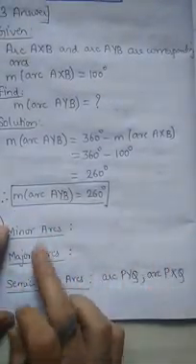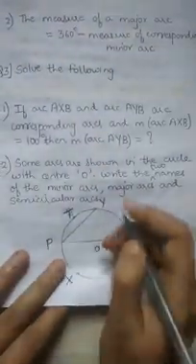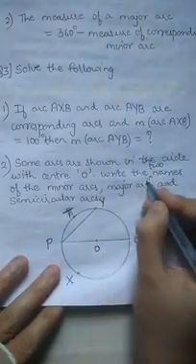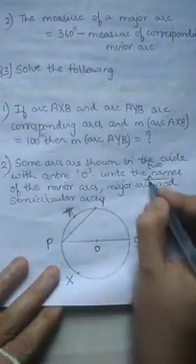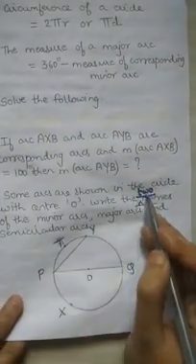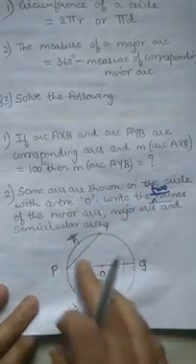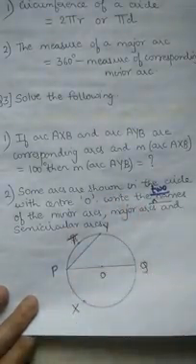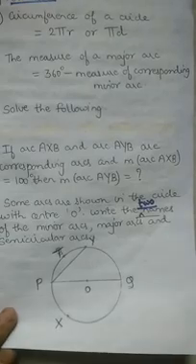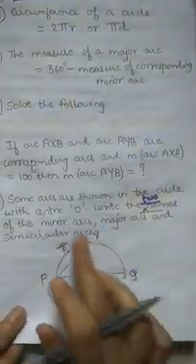Now let's see what are minor arc and what are major arcs. Minor arc means smaller arc. So you can write any two smaller arcs. They have asked over here, see, write two names. The number is highlighted over here. It is given 2, so 2 names. Any 2 names of minor arc and any 2 names of major arc. And semicircular arcs will definitely be only 2. There will not be more than 2 because it will be top arc and down arc. So semicircular arcs are 2 only.